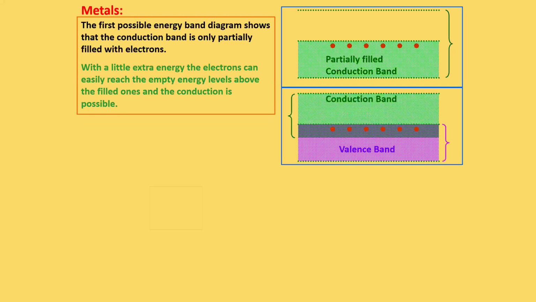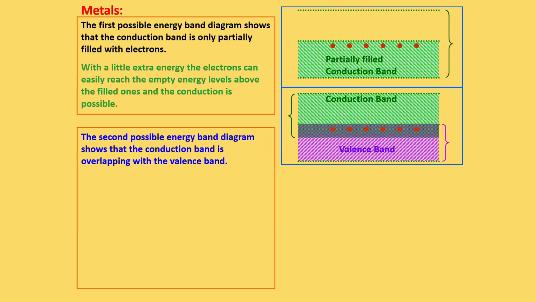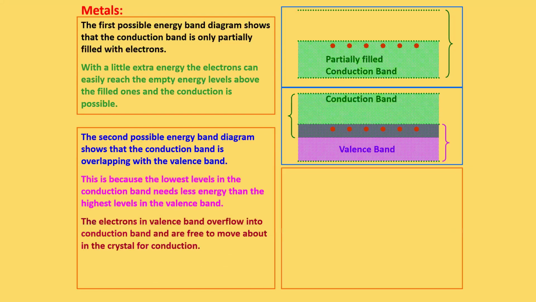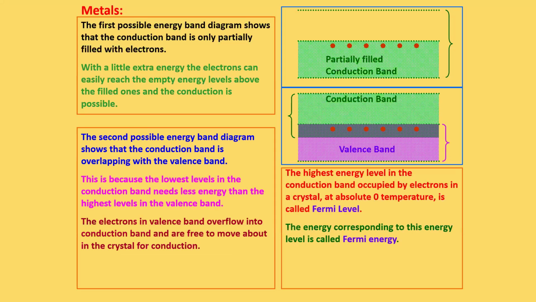First, we are going to study the case of metal. Here, as I said already, there will be two bands. One is the valence band, another one is the conduction band. In the case of metal, there will be lots of electrons in the valence band. Once they get energy, the electrons can reach the conduction band. Here the conduction band is partially filled, so the electrons can easily reach the empty energy levels above the filled ones, and the conduction is possible after that only.